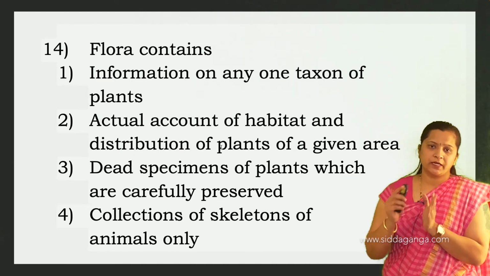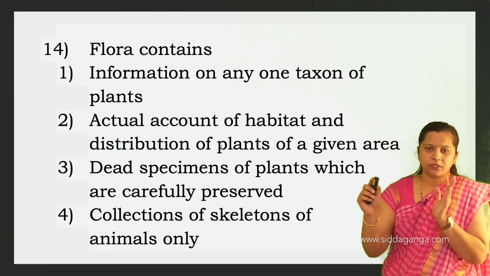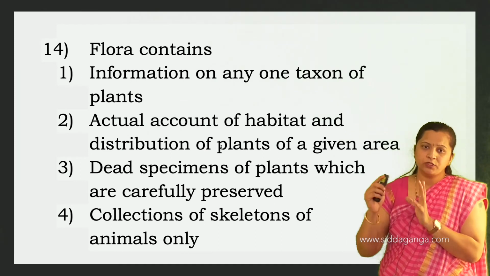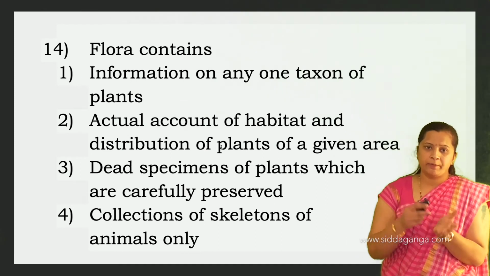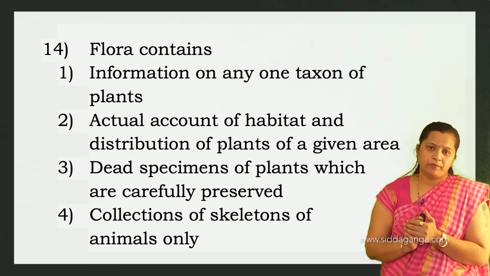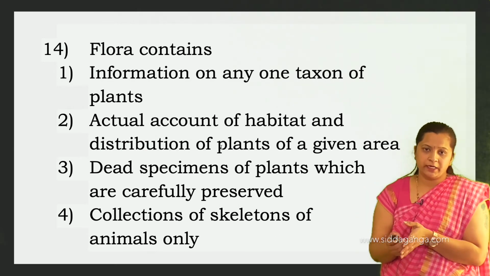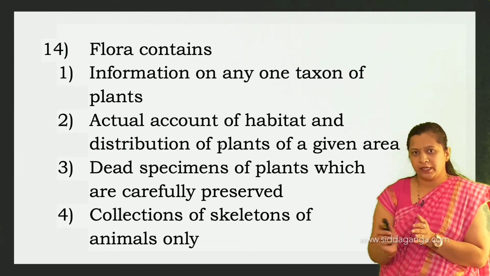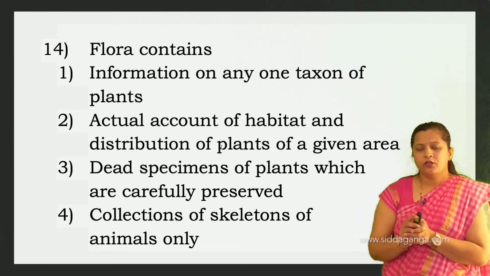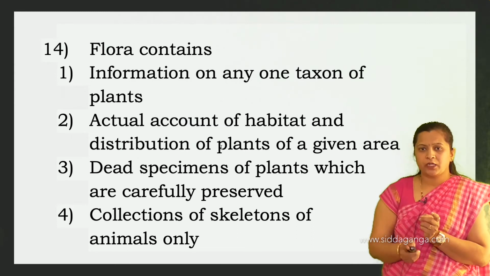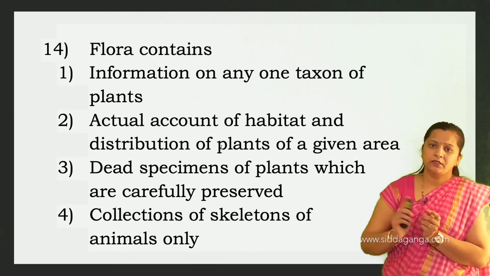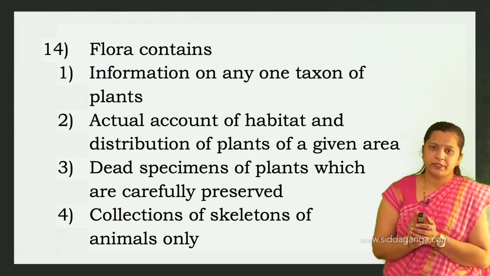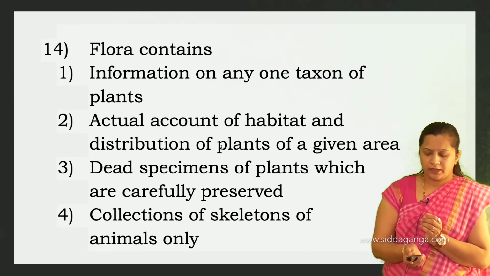It's actually a book. It contains information about the plants which are found in a particular place or a particular area. So that usually gives an account of the habitat of plants found in a given area and the distribution of those plants in that area. So that is what a flora is. So flora contains an actual account of habitat and distribution of plants of a given area. The second option is correct.